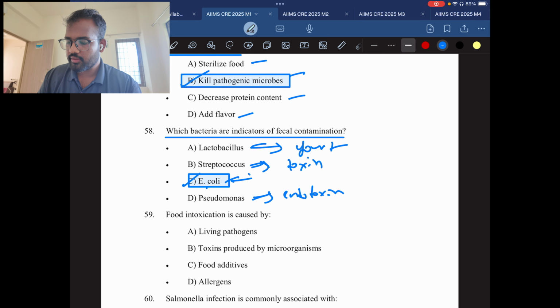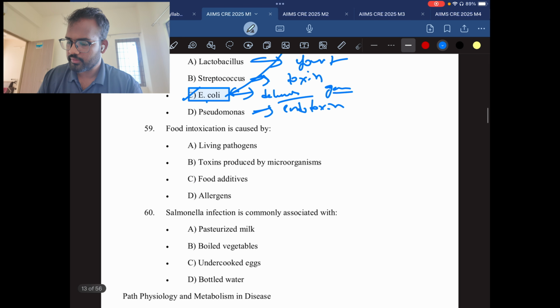By this, if the E. coli transfers from the fecal contamination, the person will feel diarrhea, abdominal pain, gastritis, etc. Okay, so whenever you find fecal contamination, always link it to E. coli.